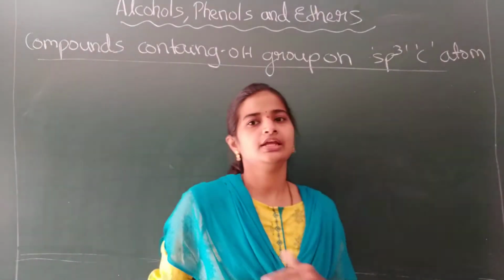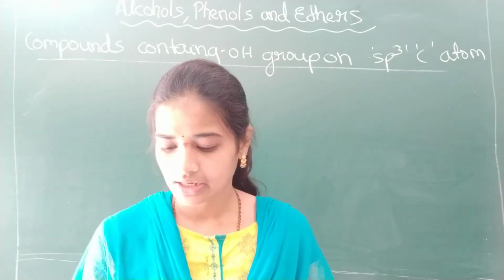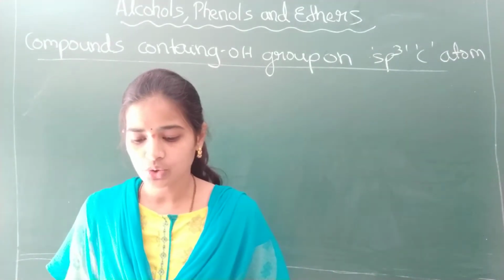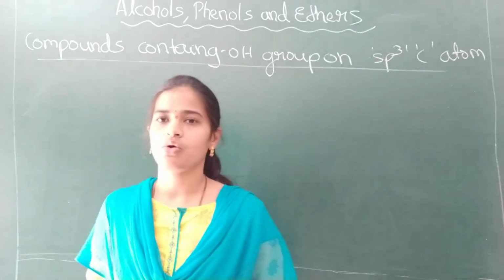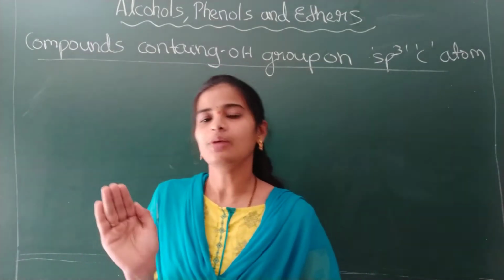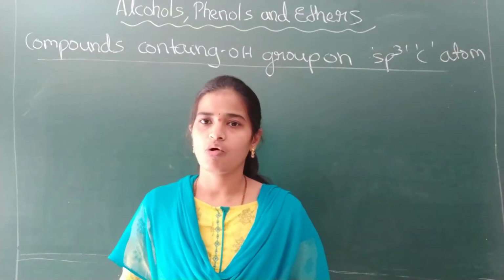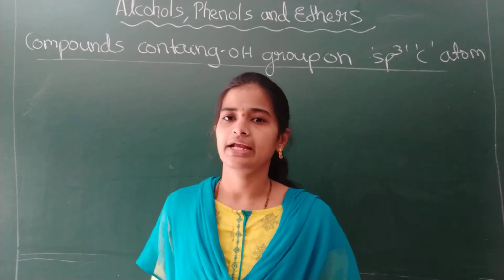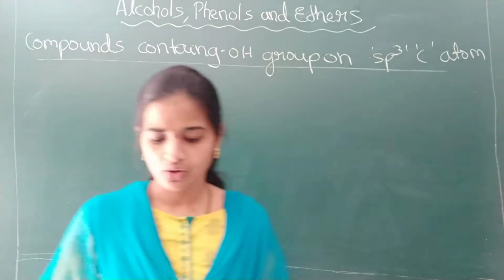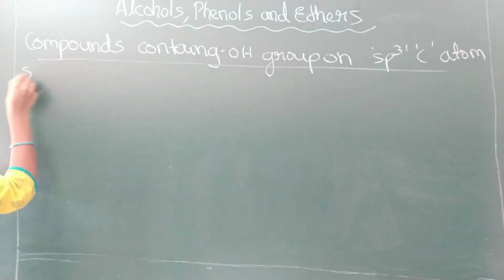Here again three types are there: saturated aliphatic monohydric alcohols, allylic alcohols and benzylic alcohols. Whatever classification we are studying is with respect to the monohydric alcohols.